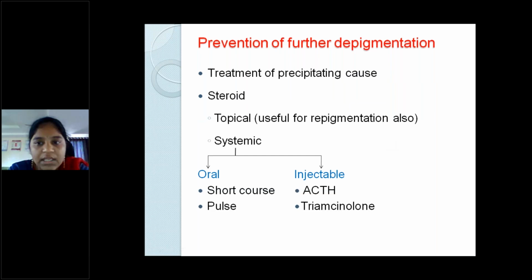To prevent further depigmentation also, we start an early course of systemic steroids. This can depend on whether the lesions are few, and on the age of the individual. If the patient has diabetes, we always prefer short course or pulse therapies. That is, we give 20 mg prednisolone equivalent for a few days, then stop, and then restart it. That is called a short course or pulse. Sometimes injectable triamcinolone is also tried at certain places, but mostly we give systemic.